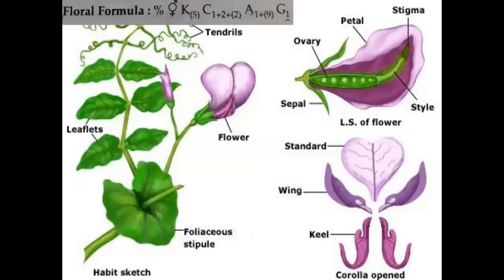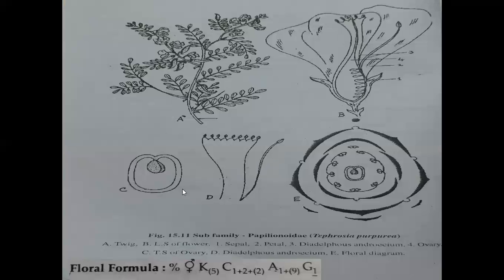After fertilization, the stalk of the gynoecium grows into the soil and fruit formation takes place in the soil. This type of fruit is called geocarpic fruit. The seed is dicotyledonous, non-endospermic. And coming to the floral formula, here it is bracteate, these are the bracts, and bracteolate, these are the bracteoles.